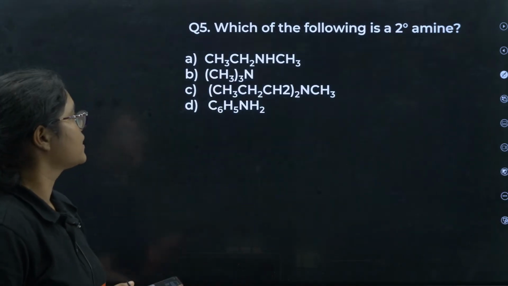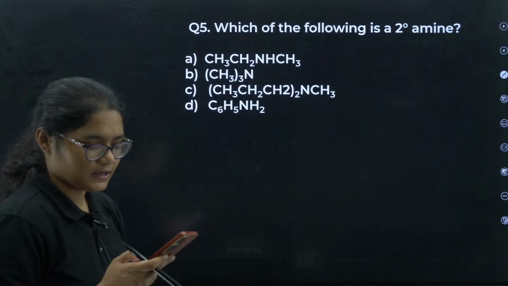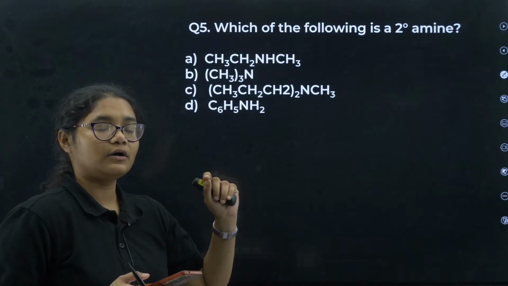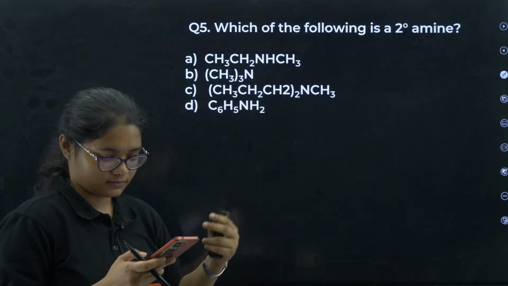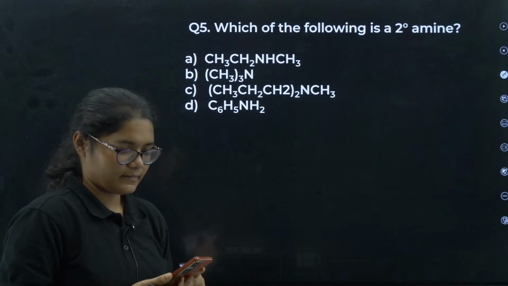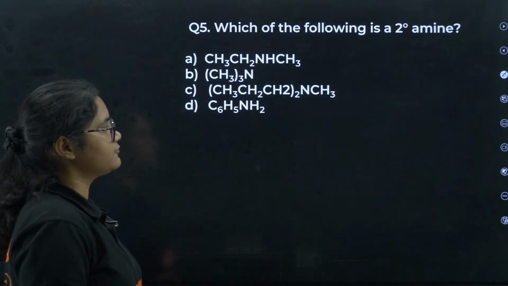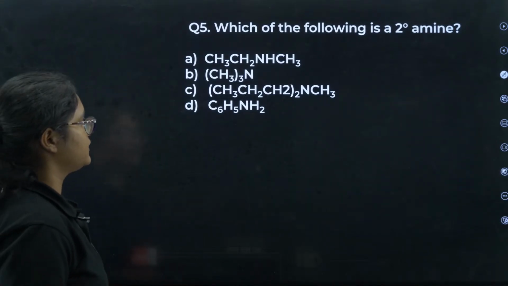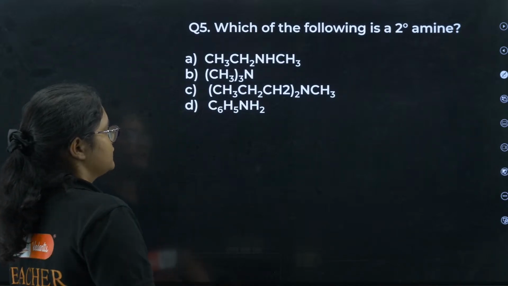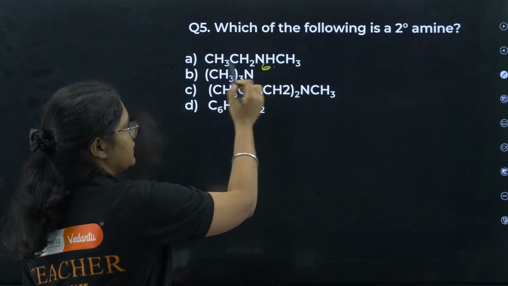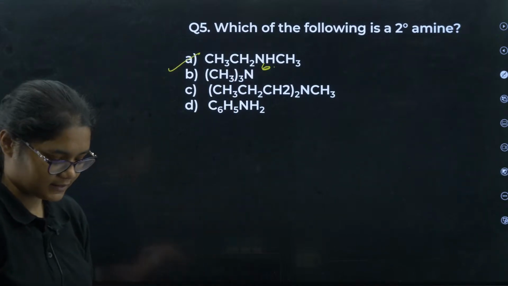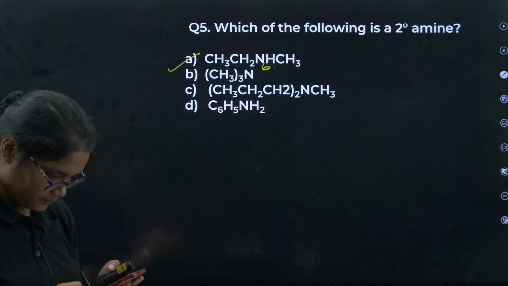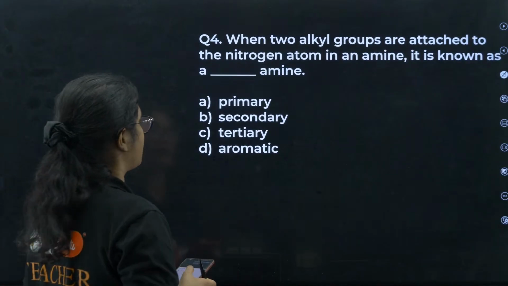IUPAC name is asked. Next, which of the following is a secondary amine? This is also a very easy question. Secondary amine, you know, 2 hydrogens of nitrogen should be replaced, right? CH3CH2NHCH3 and (CH3)3N are given. You can see here only one of the hydrogens is replaced, so this is a secondary amine. Correct answer is option A. 5A, Pradeep is correct. Aryan is correct.